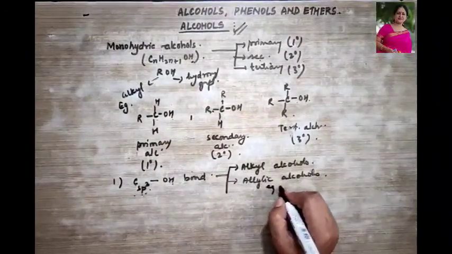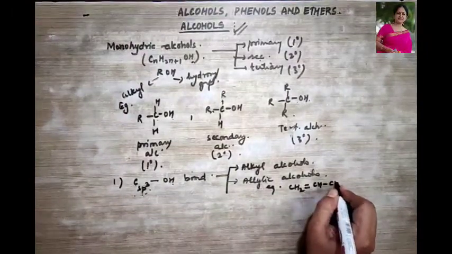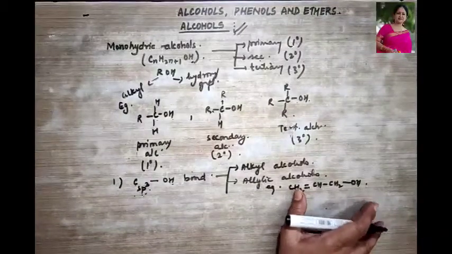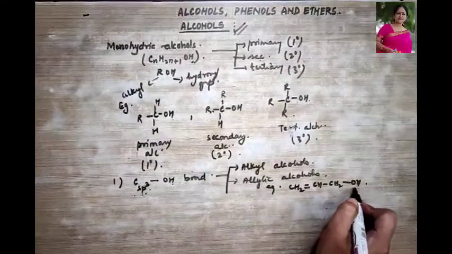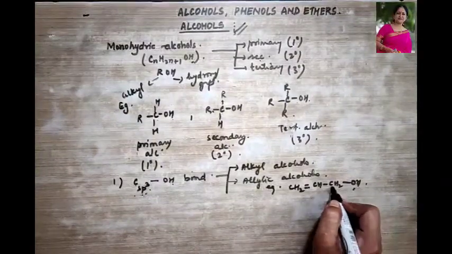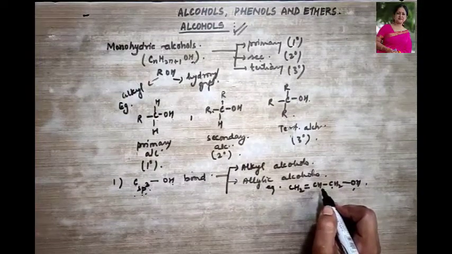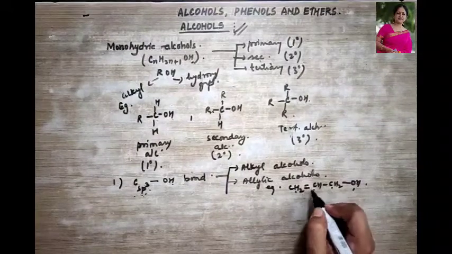For example, CH2=CH-CH2OH. The hydroxyl group is bonded to the carbon atom showing sp3 hybridization that is next to the carbon-carbon double bond.